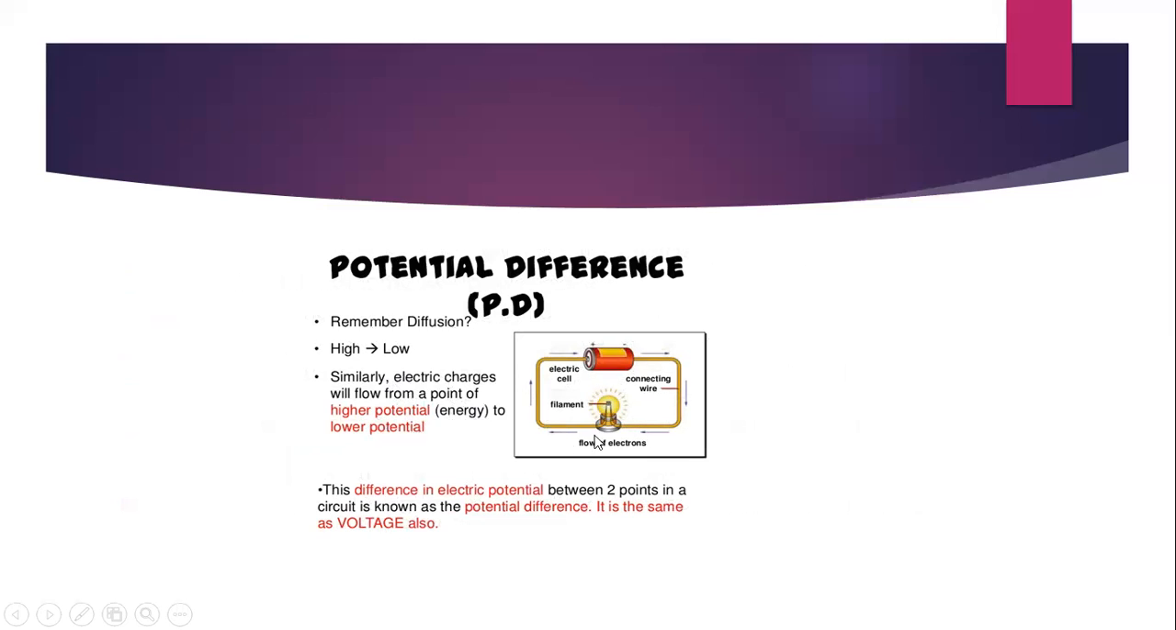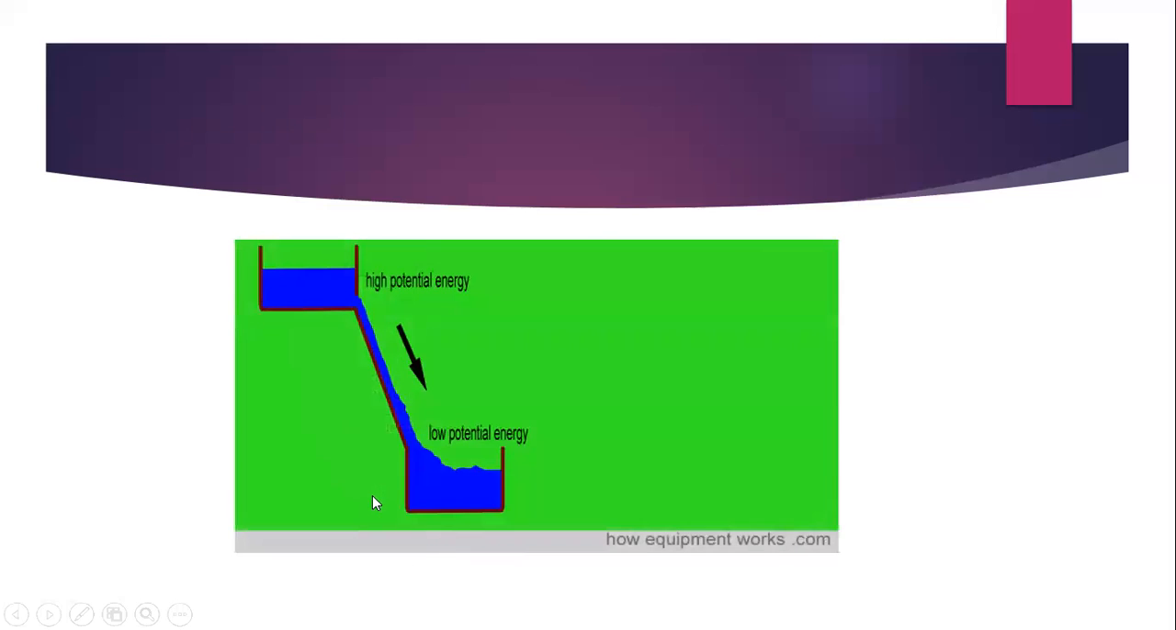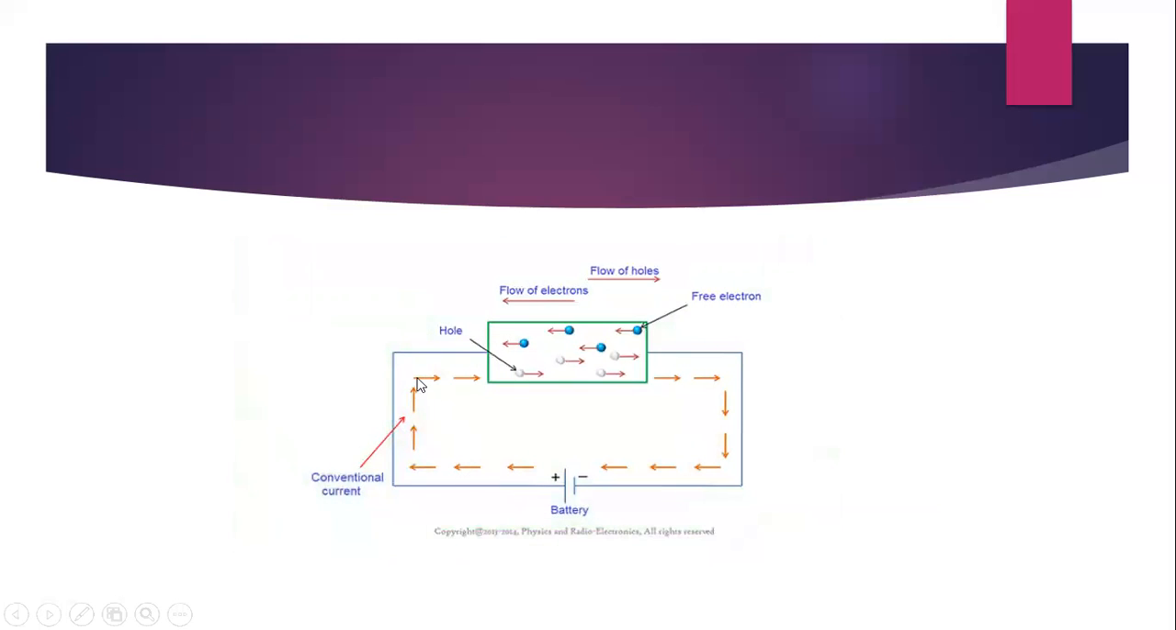So in the circuit, you can see there is a filament, connecting wire and electric cell. So both the criteria are satisfied. Number one is a conducting path and the second one is potential difference. This difference in electric potential between the two points in a circuit is known as potential difference. It is the same as voltage also. Similarly, this is one genuine example: the water flows from high potential to the low potential.